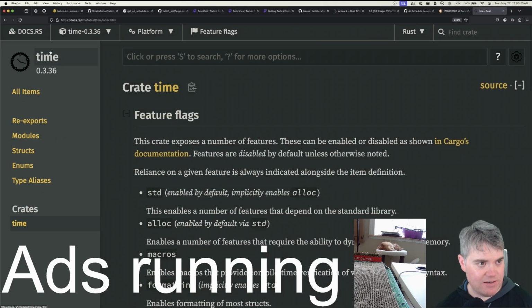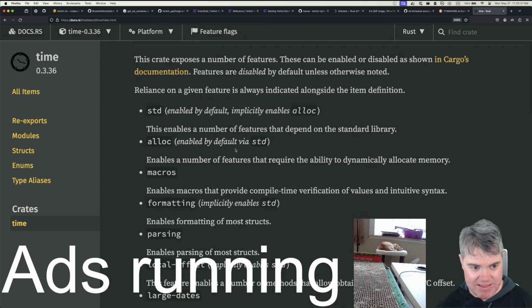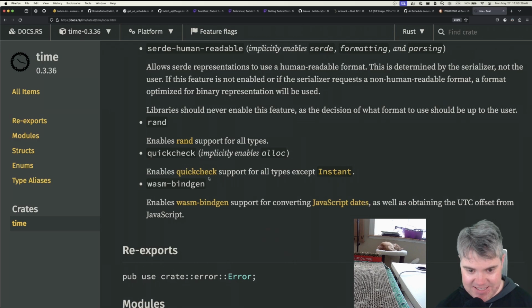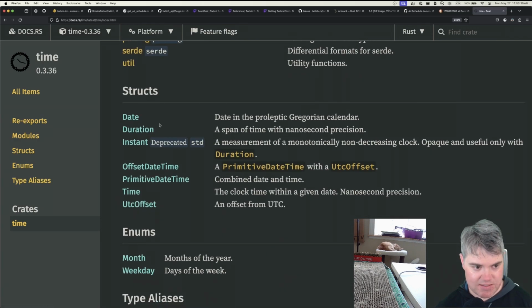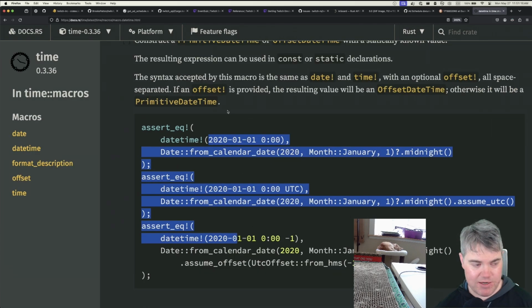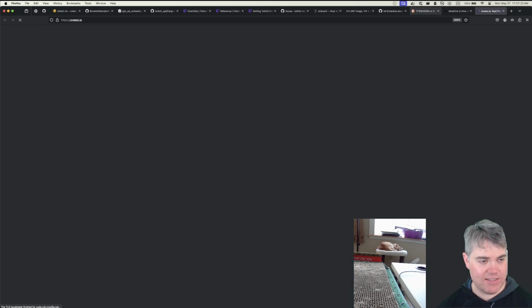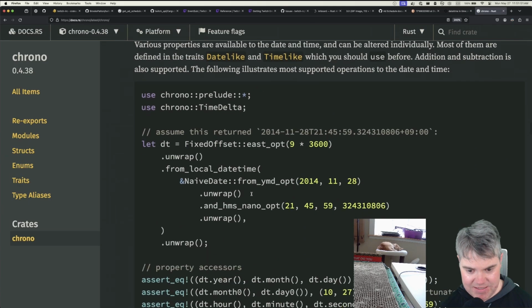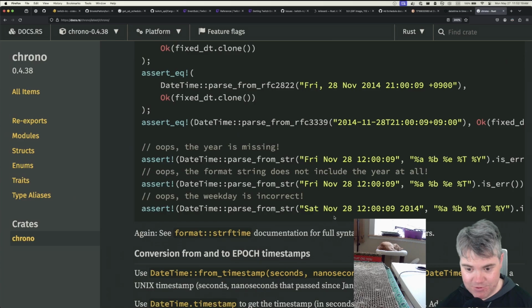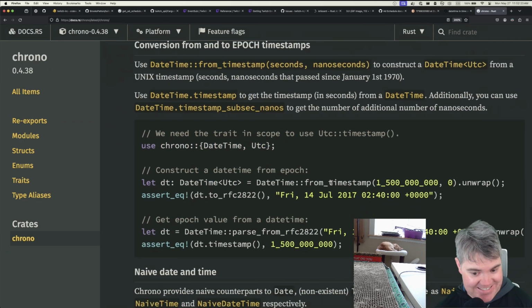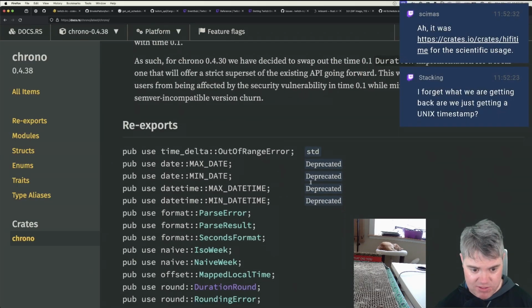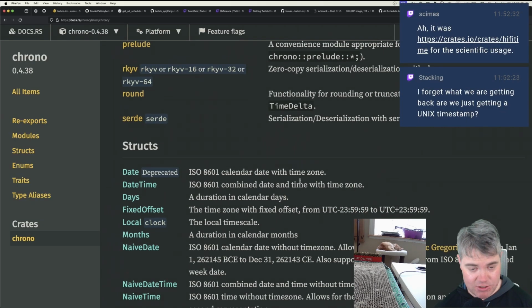I don't see their documentation making it easy to understand how to use this properly. I was hoping to find just some code examples. Just say like, hey, just give me this thing. So let's format with that. So date, duration. There's this datetime macro, but that's what it takes in. So that's not what I want. Okay. But when I go to chrono, I'm not seeing examples of from an epoch, but they have examples on the main documentation page, which is nice. We are getting a Unix timestamp in seconds. So I have to multiply it by 1,000 to get a proper standard and then deal with that.